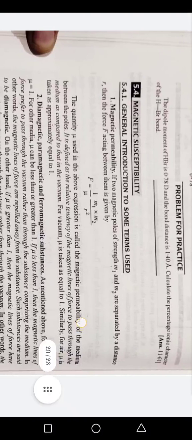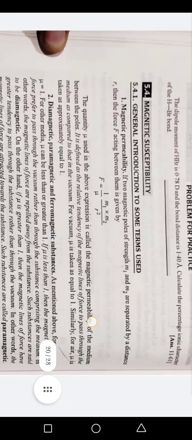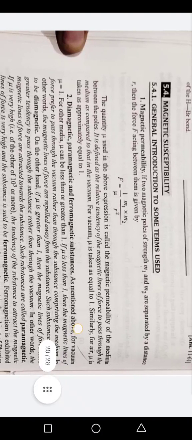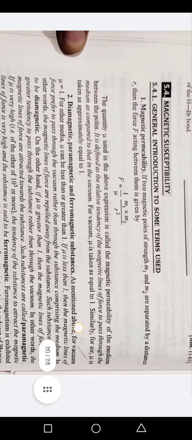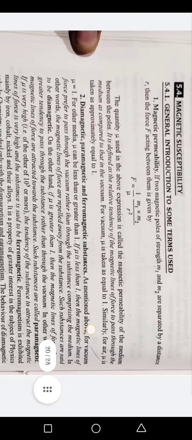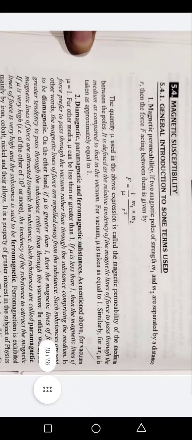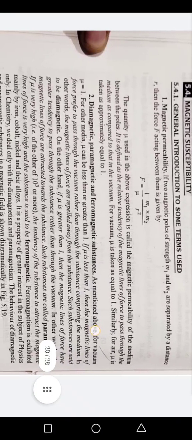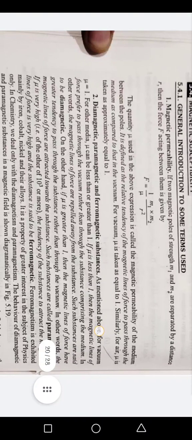Number 1, Magnetic permeability. If two magnetic poles of strength M1 and M2 are separated by a distance r, then the force F acting between them is given by F is equal to 1 by mu, M1 into M2 by r square. The quantity mu used in the above expression is called the magnetic permeability of the medium between the poles. It is defined as the relative tendency of the magnetic lines of force to pass through the medium as compared to that in the vacuum.